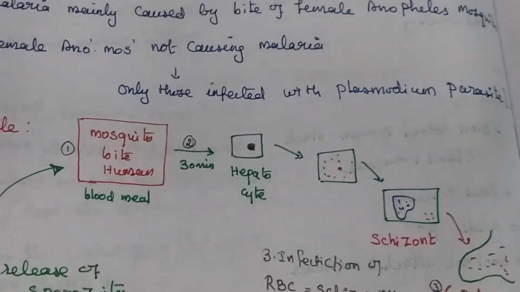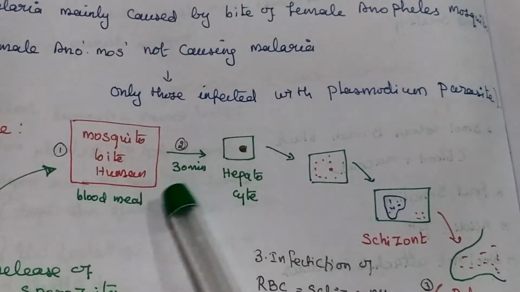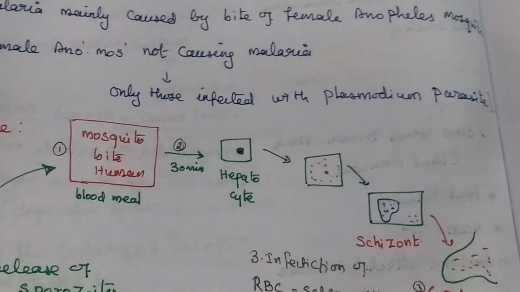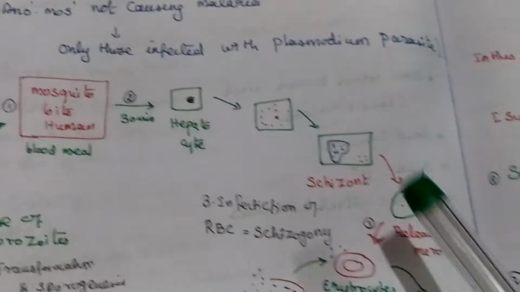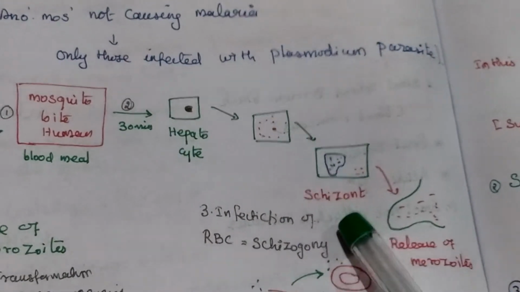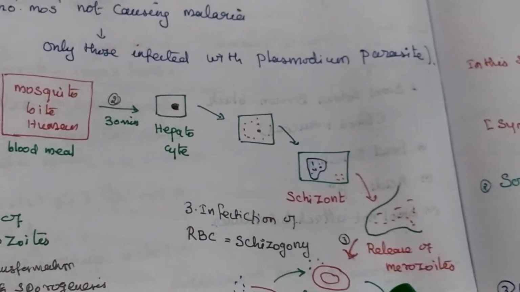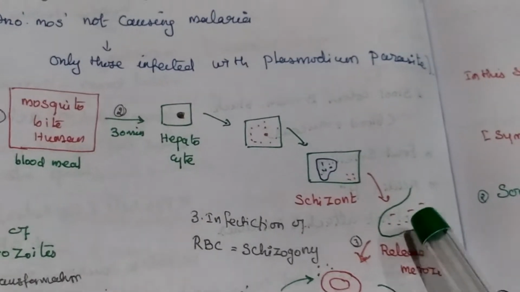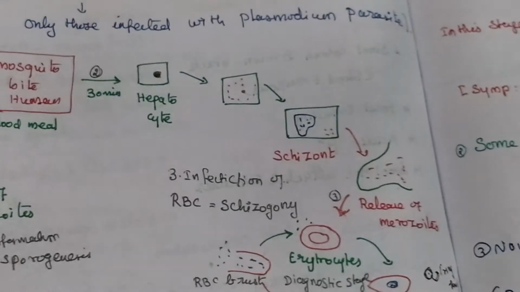It will inject sporozoites, and within 30 minutes they enter the liver. The infected liver forms schizonts. It will produce more and more merozoites, so the liver cell will rupture. The merozoites enter the blood circulation.